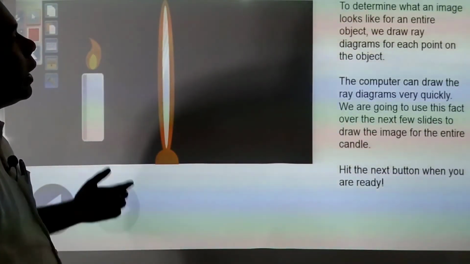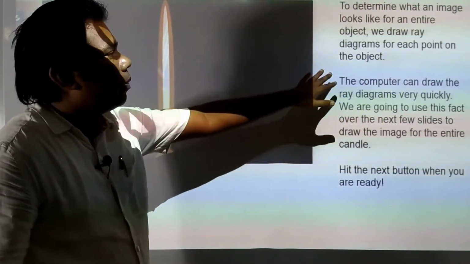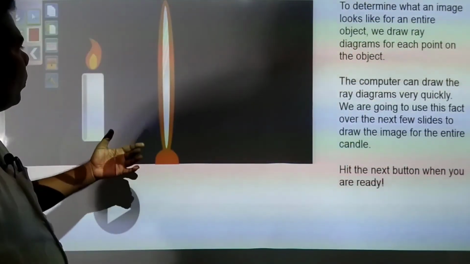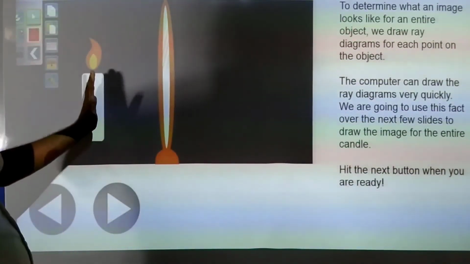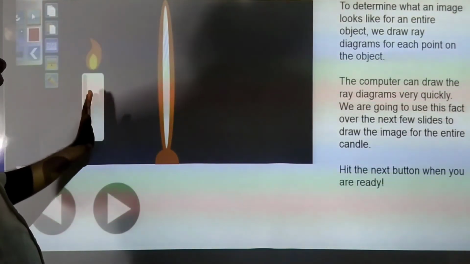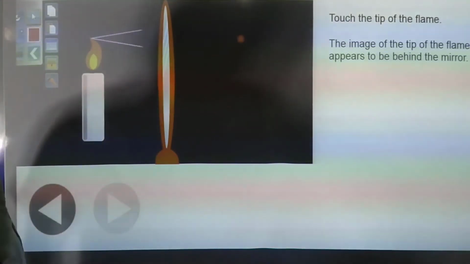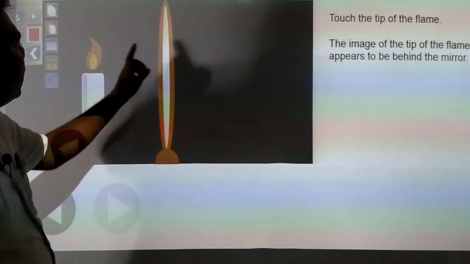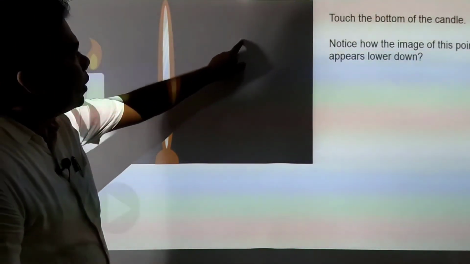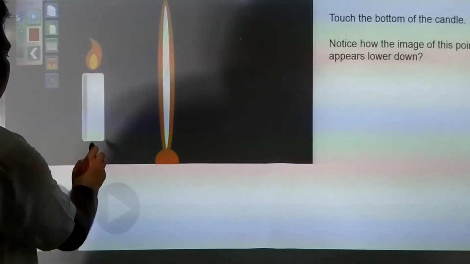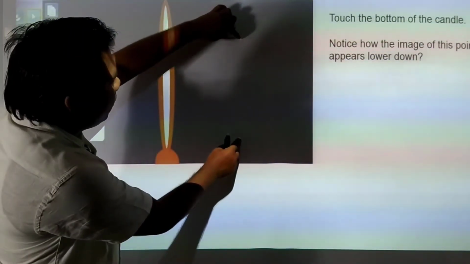To determine what an object looks like, for an entire object we draw ray diagrams for each point on the object. If you want to learn how image is formed, suppose this is your plane mirror and source of light is here, or object has been kept, how image is getting formed. Just you see, if rays are coming from here we had hit, and rays were coming, and here image has been formed. Then you see, if we are hitting over here, image is getting formed here. So just you see, image is getting formed.